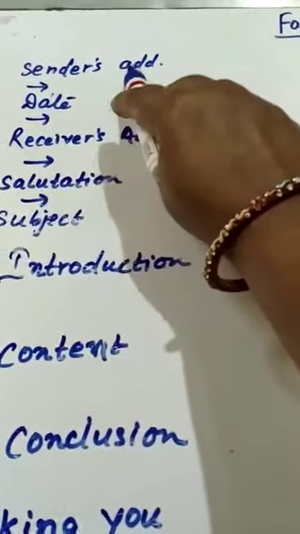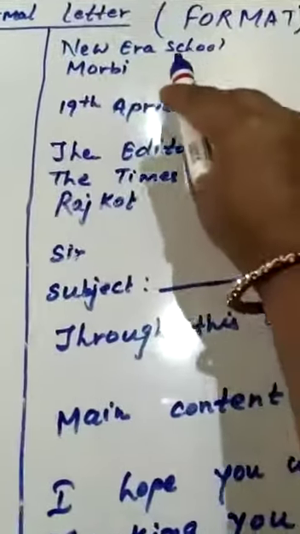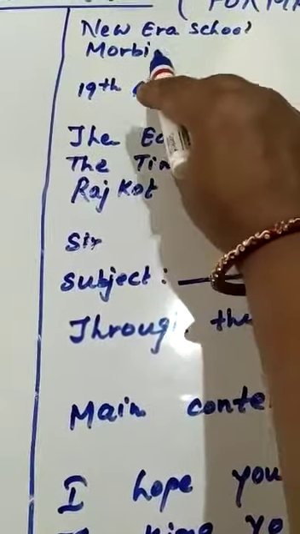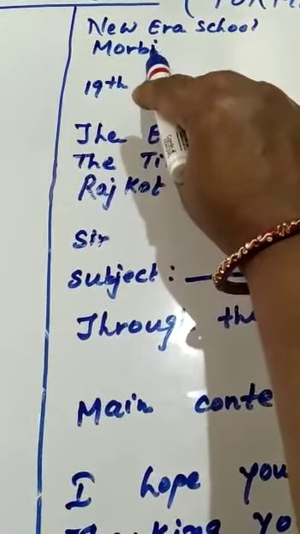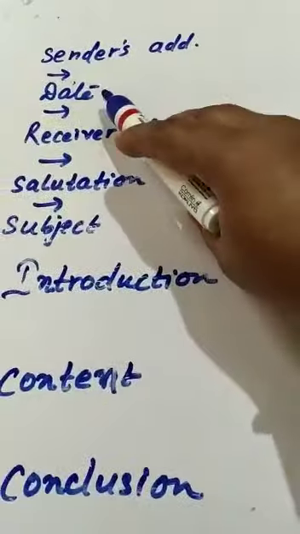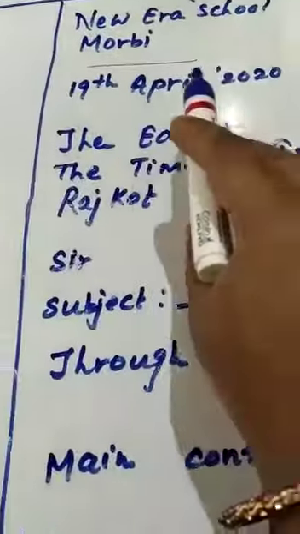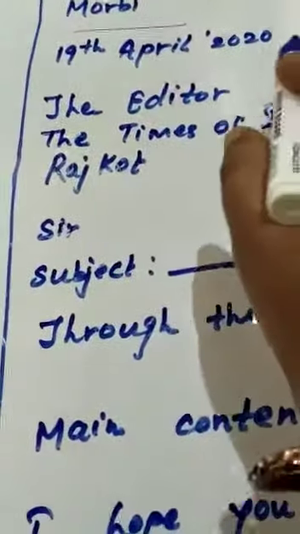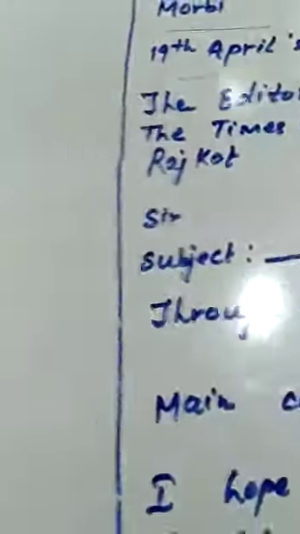Here the sender's address will be written like this. Suppose that this is New Era School, Morbi. The city or town must be mentioned here. Then after you have to leave a line here. Then the date will be mentioned here, and the date will be written like this, 19th April 2020. Again you have to leave a line.